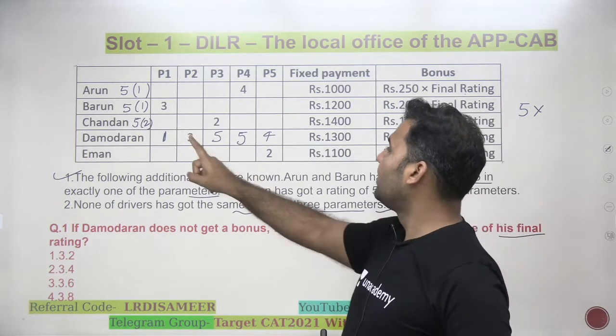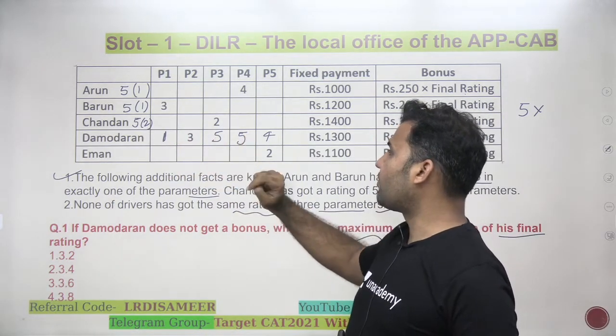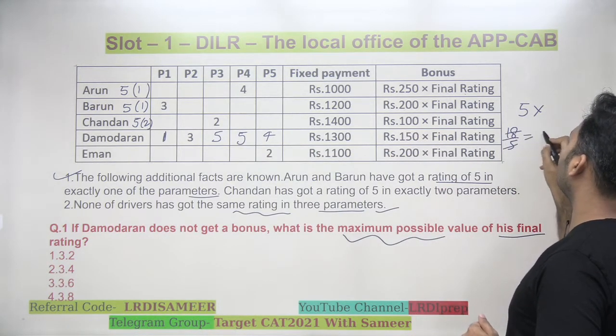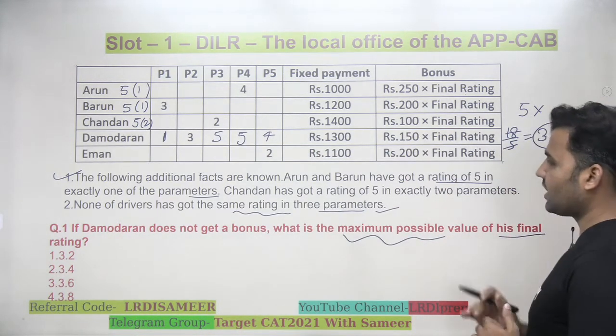So what is this total? 3 plus 1, 4 plus 5, 9 plus 5, 14, 14 plus 4, 18. 18 average will be equal to 3.6. That would be the correct answer.